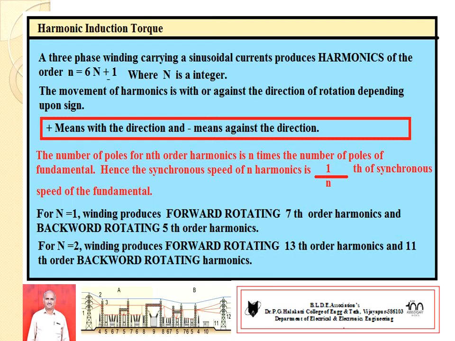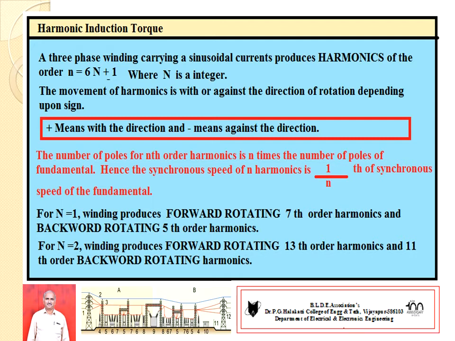For example, N equal to 1: the winding produces forward rotating 7th order harmonics. You substitute N equal to 1, 6 into 1 plus 1, so 7. So the 7th order harmonic is forward rotating, and 6 into 1 minus 1 gives 5, so the 5th order harmonic rotates in the backward direction, and so on.